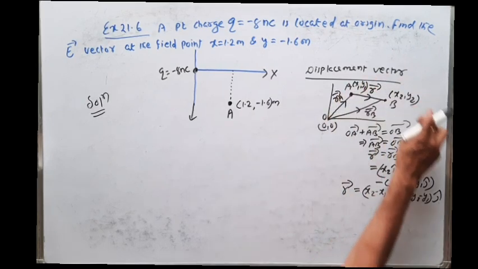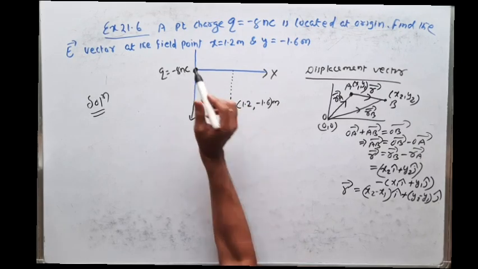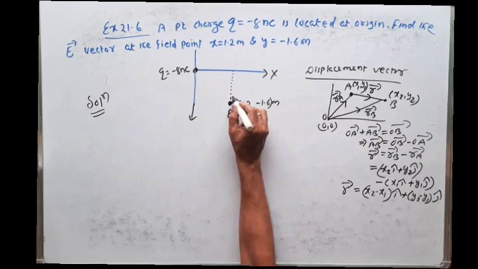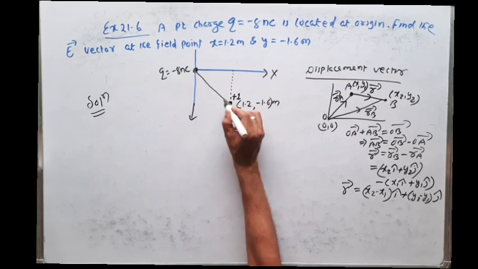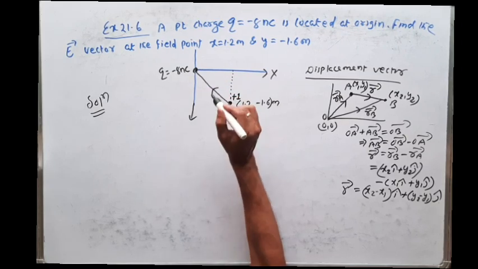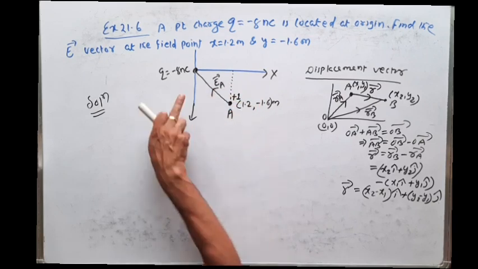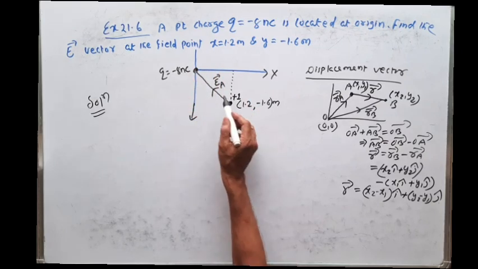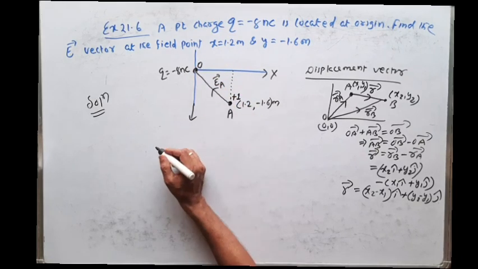Now, based upon this theory, we will solve this problem. Now see, this is which charge? Negative charge. I want to find electric field intensity at A point. What I will do is mentally keep a unit positive test charge here. This positive charge will be attracted by this negative charge. So this is the direction of electric field intensity at A point. We know electric field intensity is always towards a negative point charge. Okay. So now let us say this is O point. What is the magnitude of the electric field intensity?